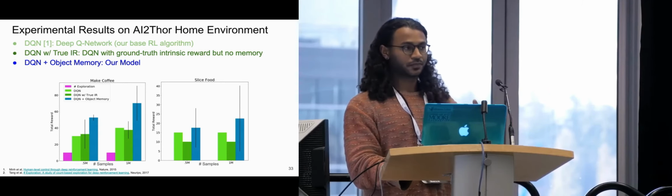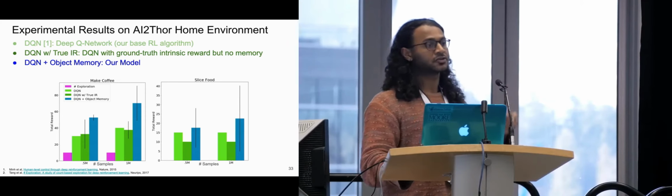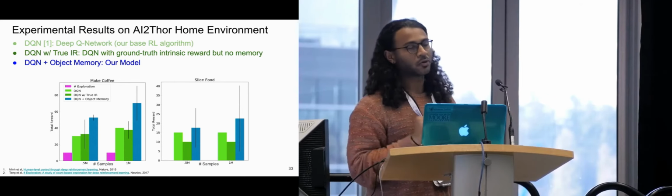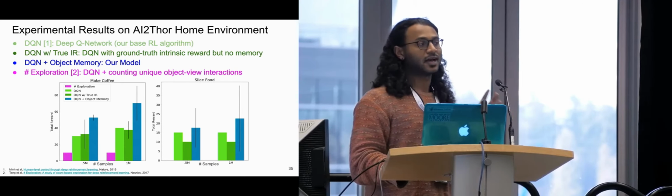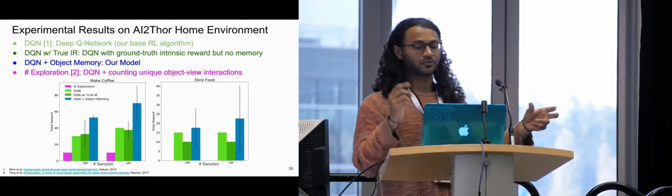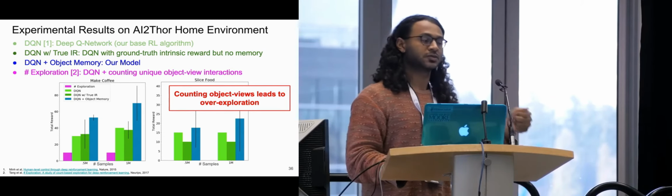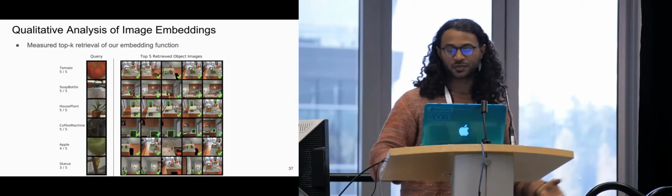Our model, we use memory to count object interactions, but also to learn representations. You get much more reward over time. And then the last part, we also compare against counting object views instead of individual objects. This is the worst. We hypothesize because of overexploration. Counting object views leads you to overexplore and not really search the space.